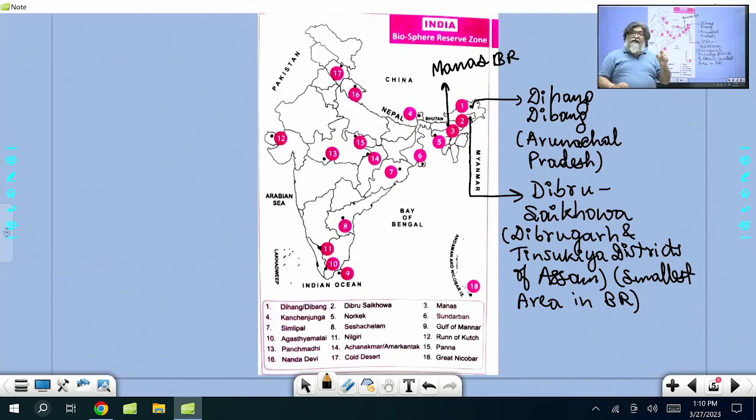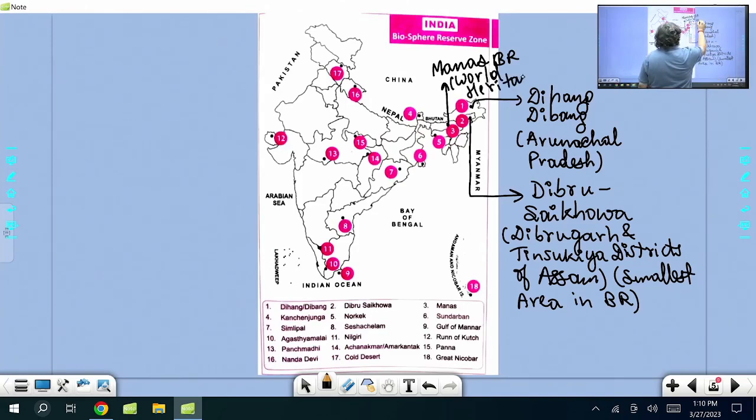Manas also is a tiger reserve, and is known for the one-horned rhinoceros. Manas is a tributary of river Brahmaputra, right? And Manas has also been declared as a World Heritage Site. I'll write it here.